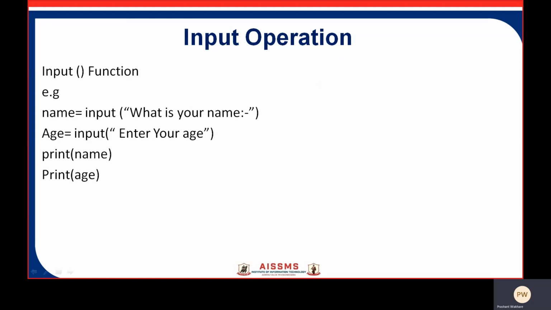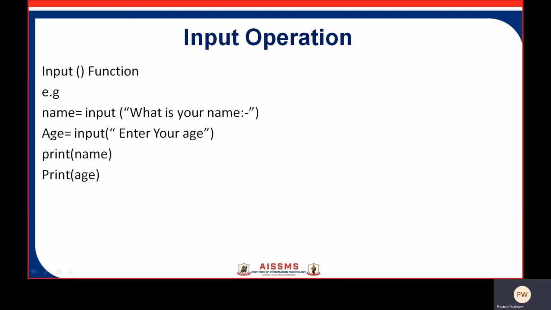So see here that this is the example. Name is the variable. This variable is assigned the input function, and in the function the prompt is what is your name. So when you put the name, it will be stored in the name variable. Second variable is age. In the second variable age, this is the second input, enter your age. When you enter your age, it will be stored in the age variable.